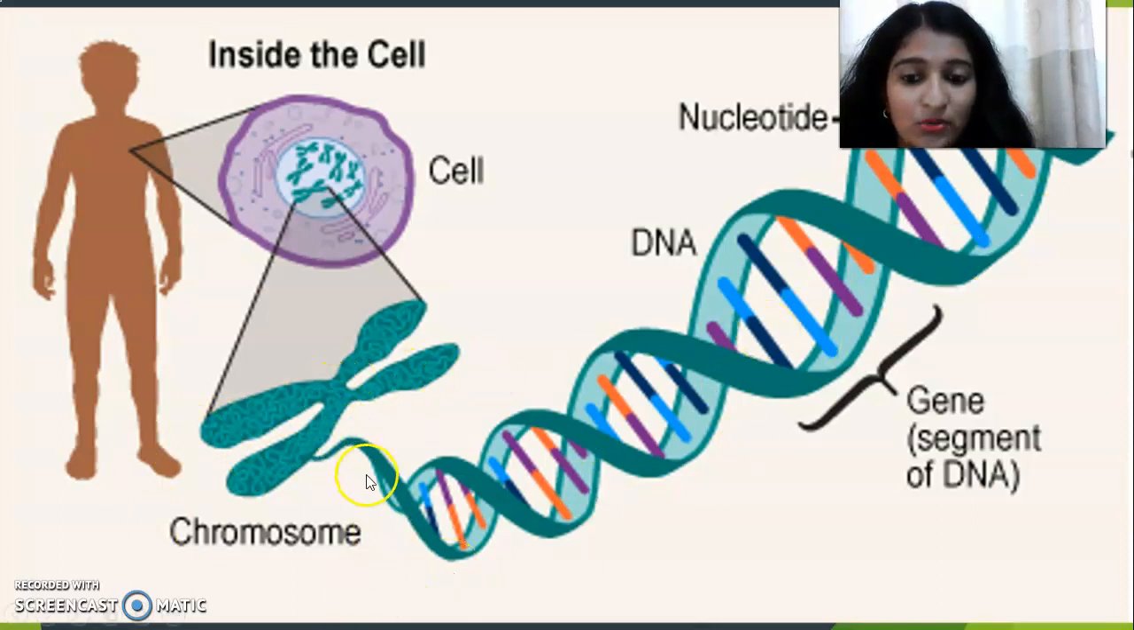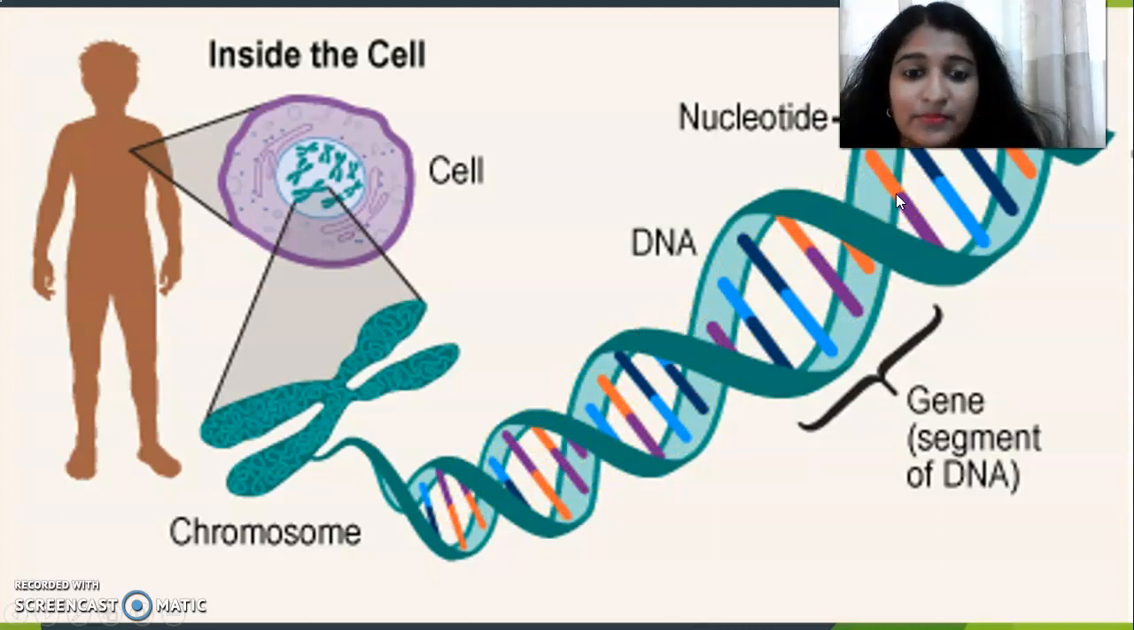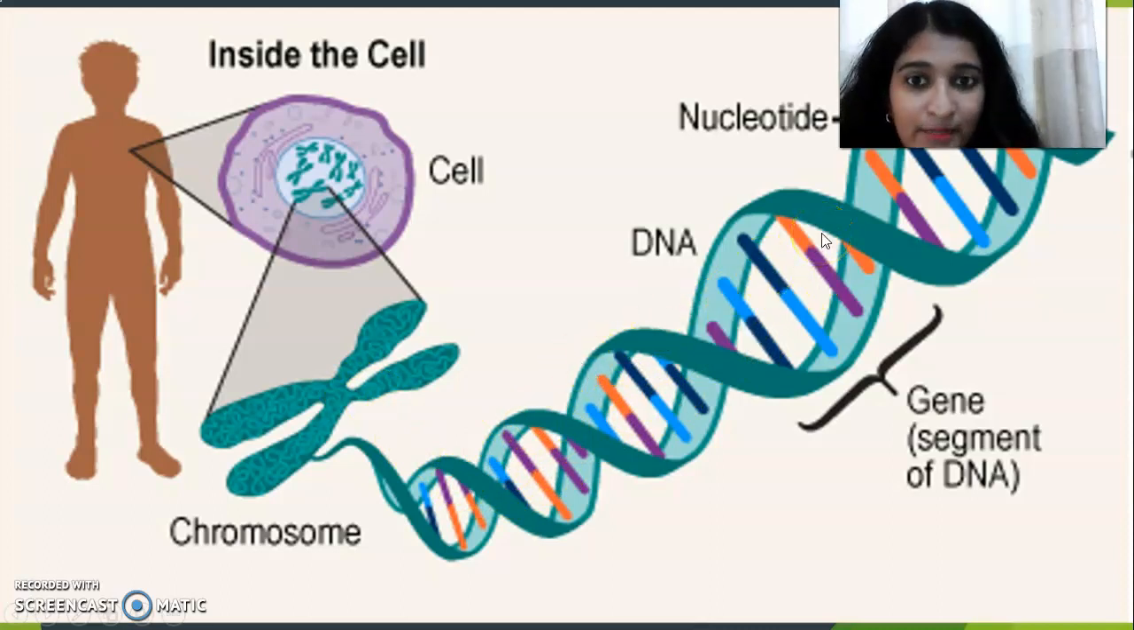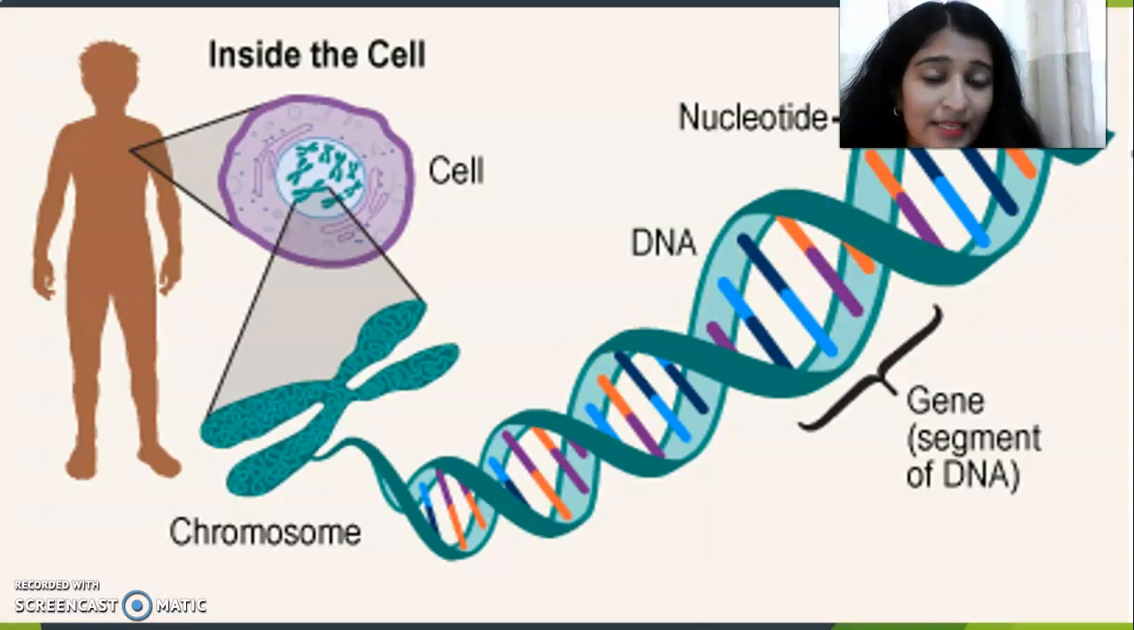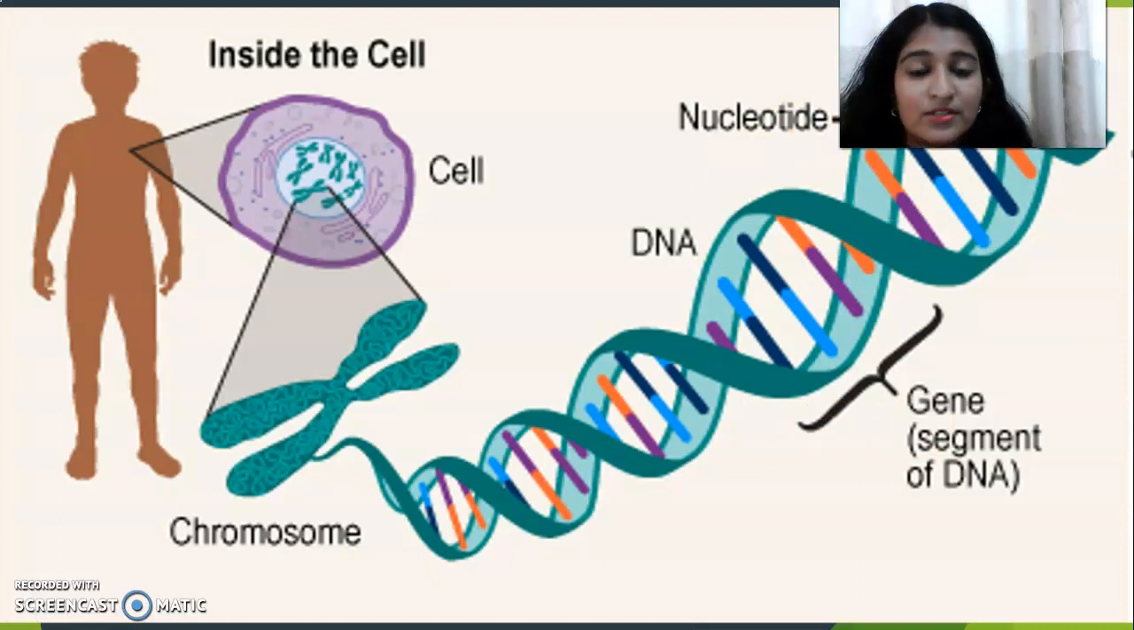When chromosomes are viewed through a microscope, you can see it is what we call double stranded. This is the enlarged view of chromosomes. Chromosomes are made up of proteins and DNA. Inside the chromosome we have the genes, right? The genes are controlling the genetic traits.